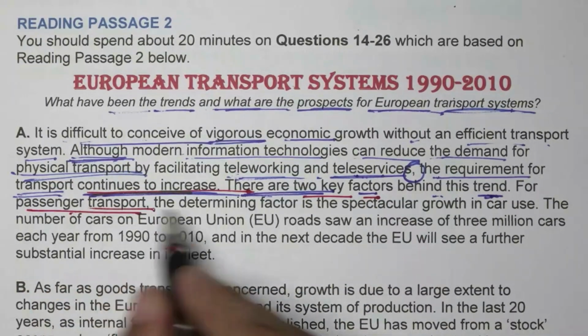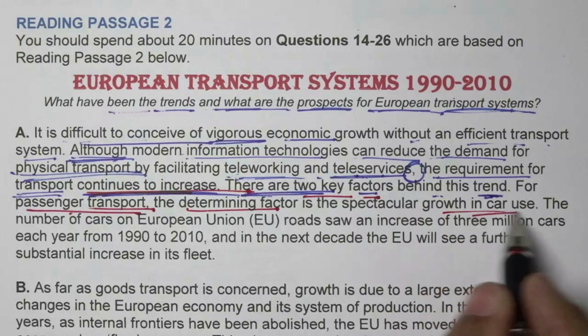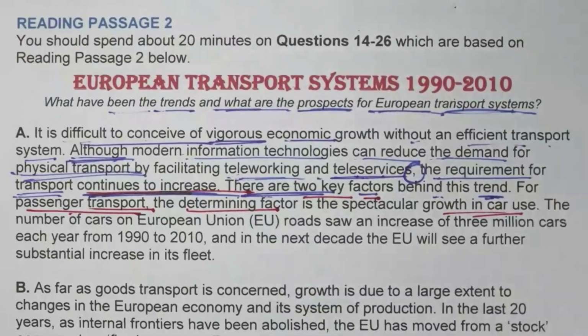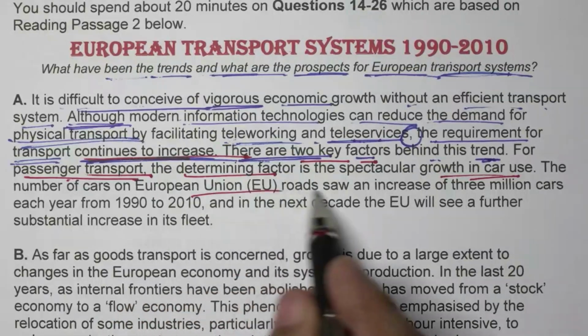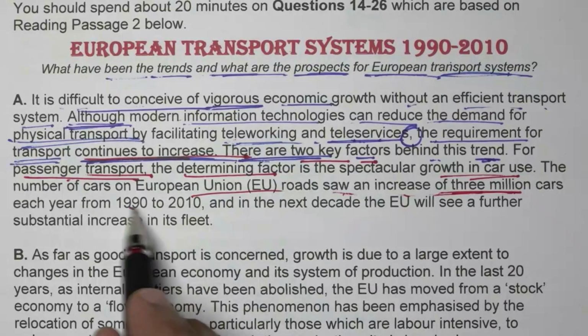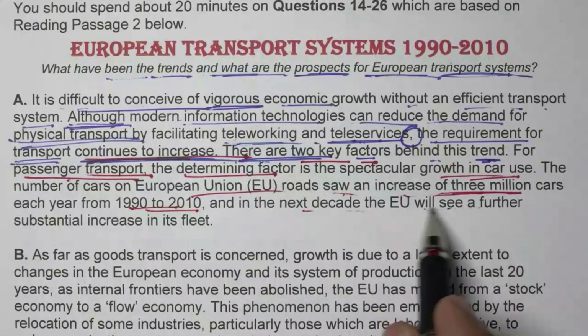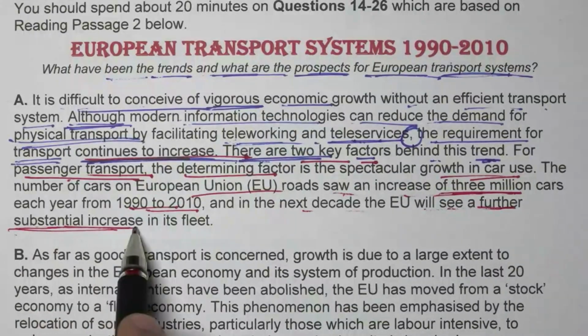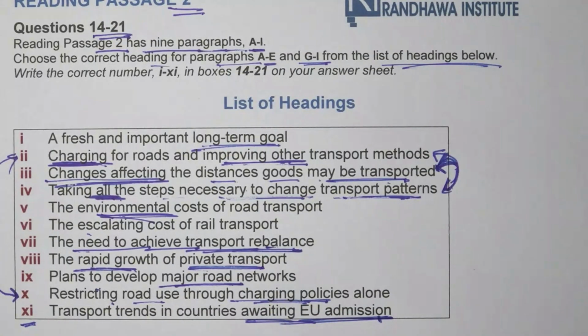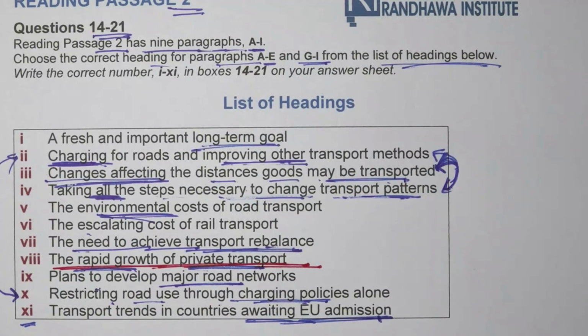One is passenger transport. The determining factor is the spectacular growth in car use, rapid growth, and you have already read the same words among the headings. Then it gives an example: 3 million. The number of cars on European Union roads saw an increase, meaning again a rapid growth, each year from 1990 to 2010, and in the next decade the European Union will see a further substantial increase in its fleet. The heading comes out to be the rapid growth of private transport, cars. It is talking about the increase. The 8th is the heading.